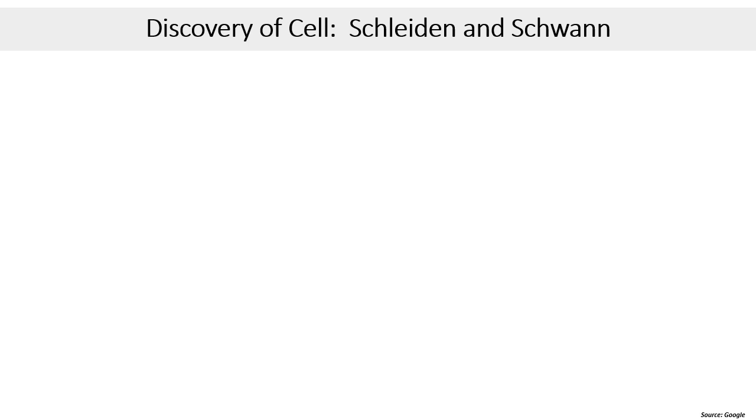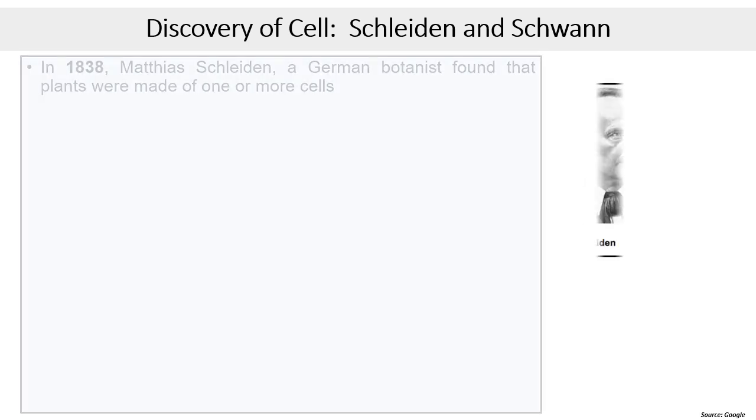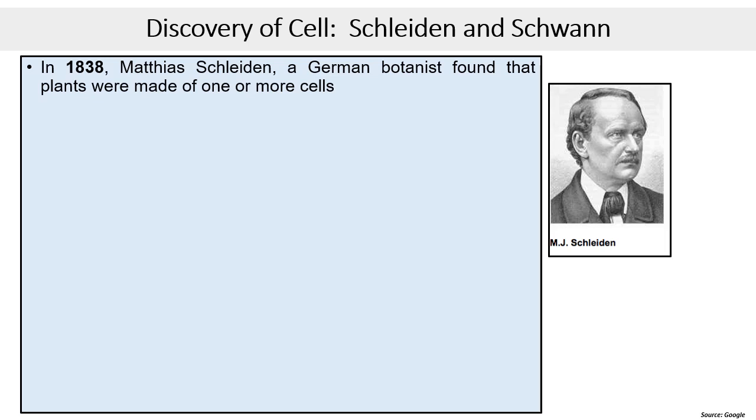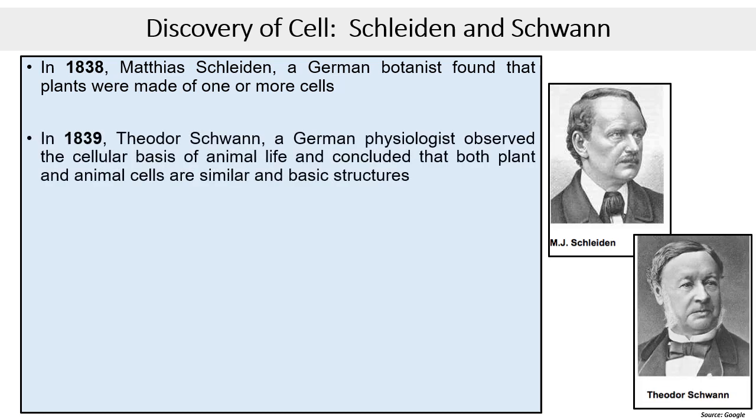So here we come across the roles of Schleiden and Schwann in the discovery of cells. In 1838, Matthias Schleiden, who was a German botanist, observed that plants were made up of one or more cells. In the following year, Theodor Schwann, a German physiologist, also found that animals were made up of cells and that both plants and animals had similar structural units.